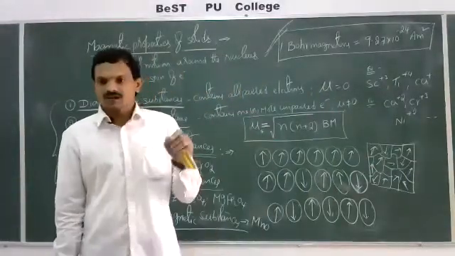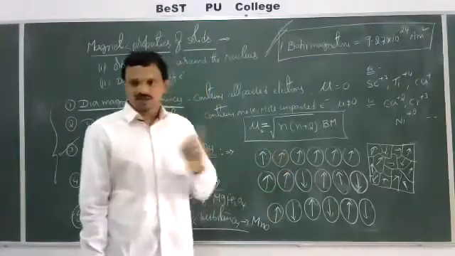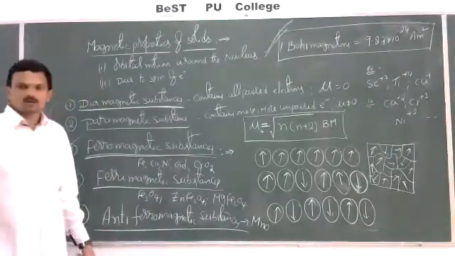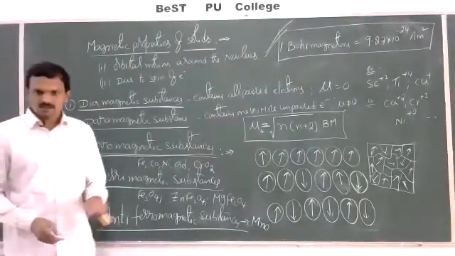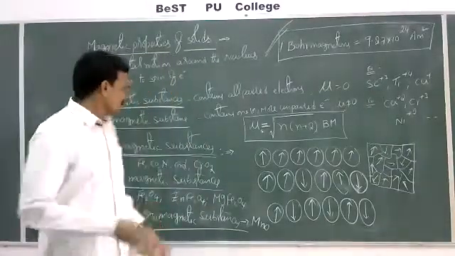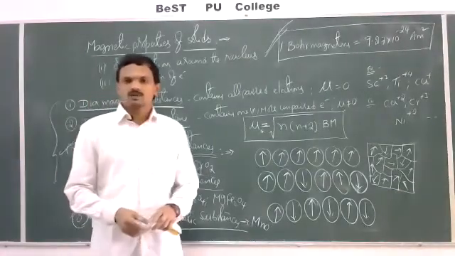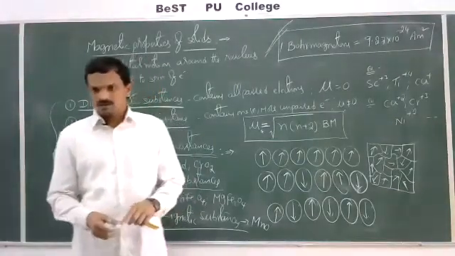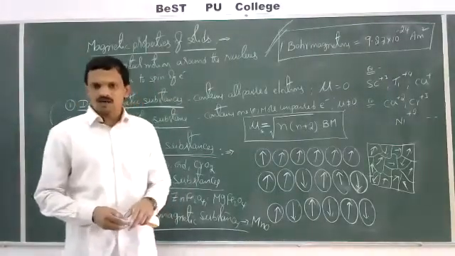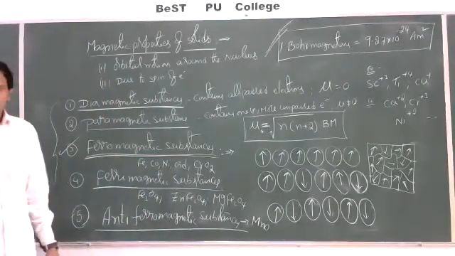Whenever a magnetic field is applied, if all the magnetic domains align in the same direction, such substances are called ferromagnetic substances. Substances like iron, cobalt, nickel, gadolinium and chromium oxide act as ferromagnetic substances. Once magnetized, these substances never lose their magnetic behavior.